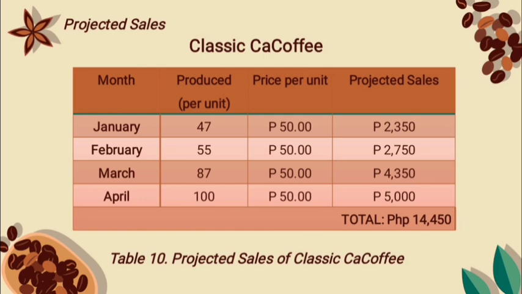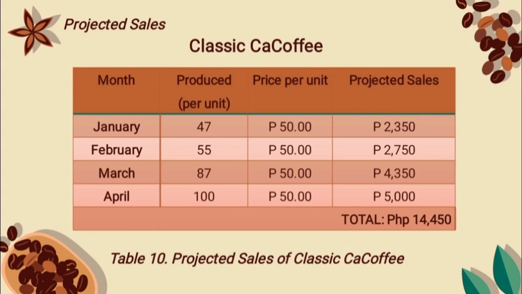Projected sales of Classic Coffee. In the month of January, the produce per unit is 47 and the price per unit is 50. The projected sale is 2,350. In the month of February, produce per unit is 55. The projected sales is 2,750. In the month of March, produce per unit is 87.